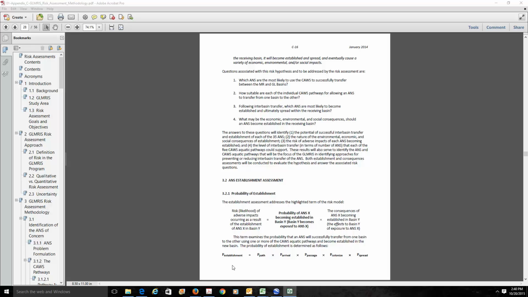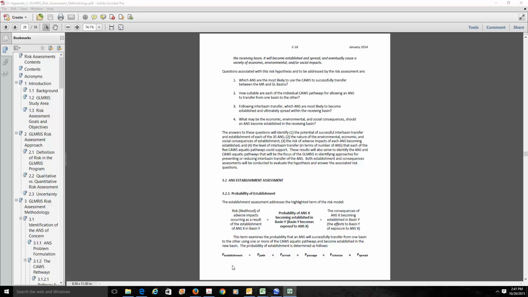Let's begin with this qualitative model. Remember that risk is a probability times a consequence. But in the case of the Asian carp, the presumption is if the Asian carp become established, there will indeed be unacceptable consequences. So there's not a great deal of effort that's going into quantifying consequences. That means the key to this risk assessment is quantifying this probability of establishment and estimating the probability of establishment.